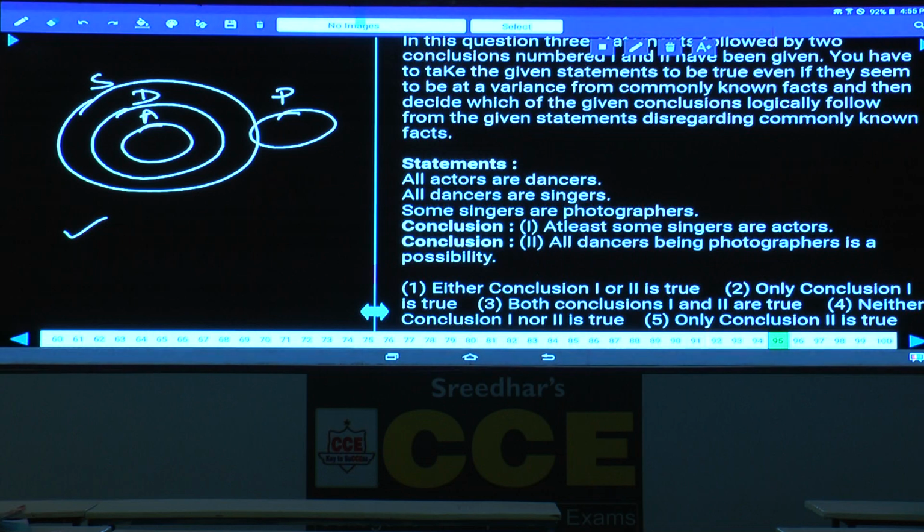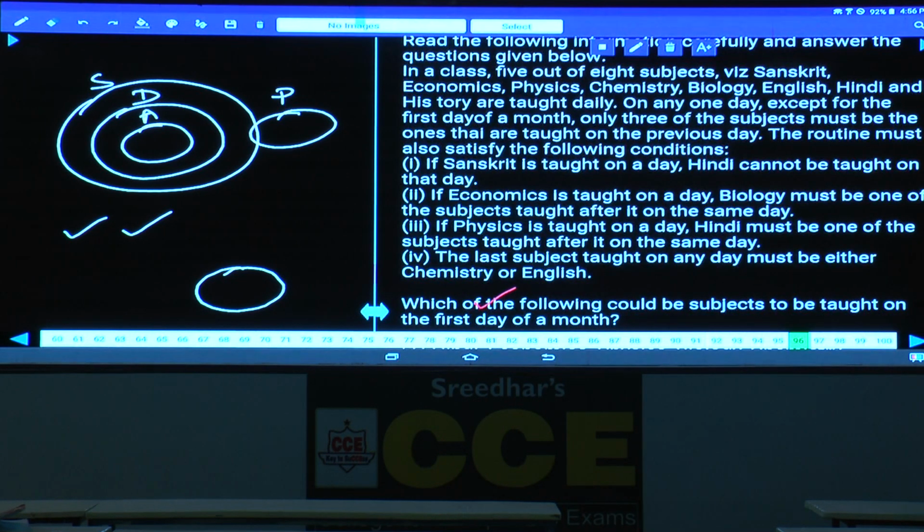All dancers are photographers is possible. As all the statements are affirmative, we can write as a single diagram, hence it is possible. Hence both the conclusions follow, that is choice 3. Question number 95, choice 3 is the answer. Then 96 to 100.